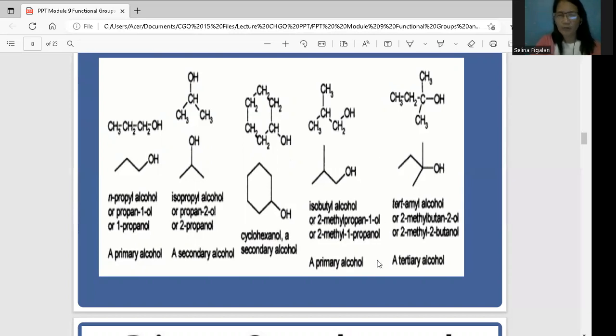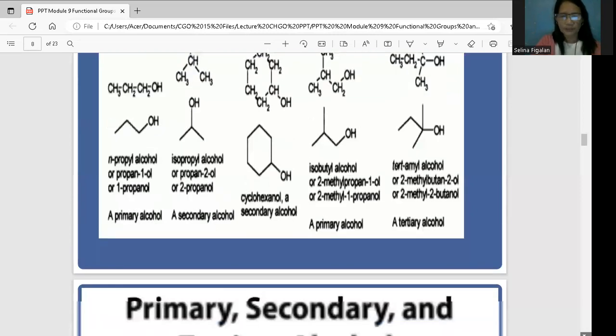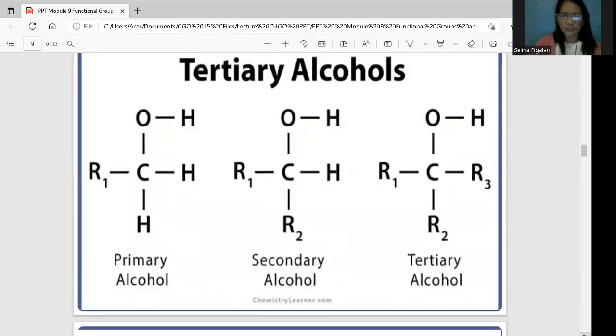secondary. Okay, how about when you say tertiary alcohol? So pag sinabi siyang tertiary alcohol, this is the hydroxide class. So this is a carbon element or carbon molecule, which is nakakabit sa isang alkyl group, one alkyl group, two alkyl group, three alkyl group. So that is the reason why that is under the tertiary alcohol. Okay, so these are the primary, secondary, okay, and tertiary alcohol.